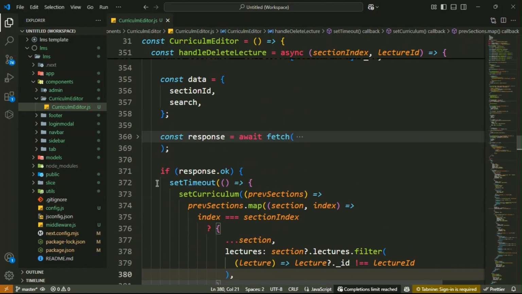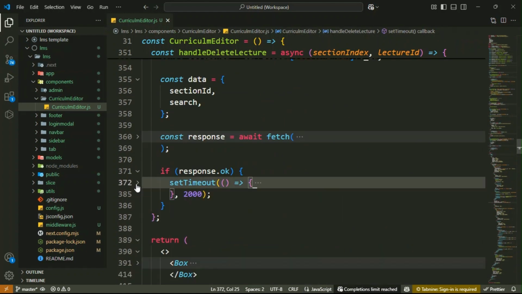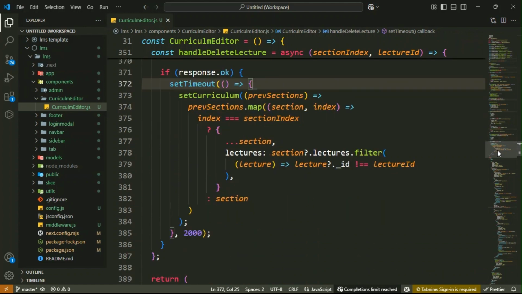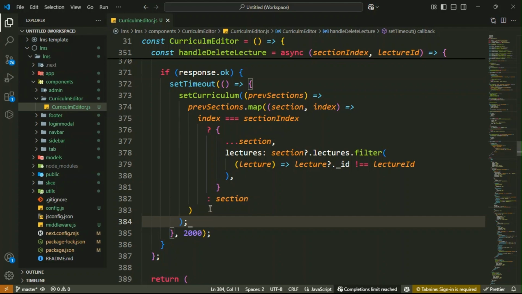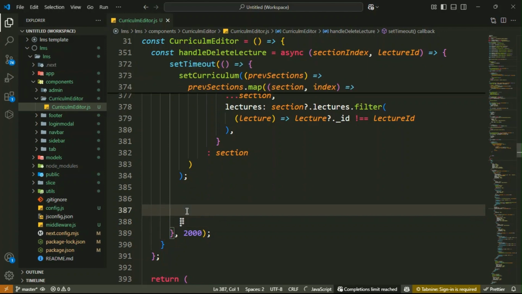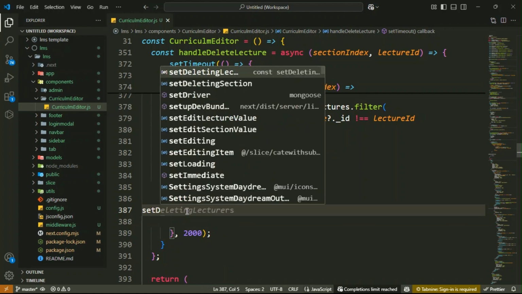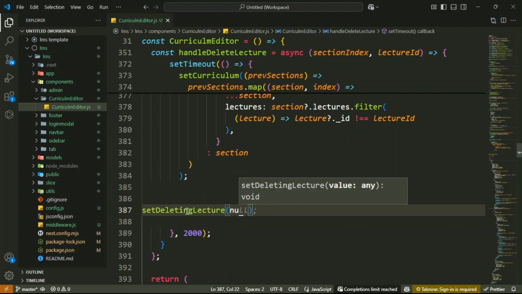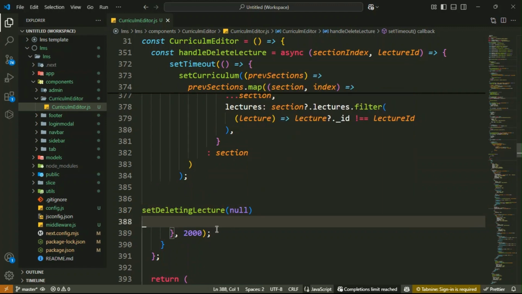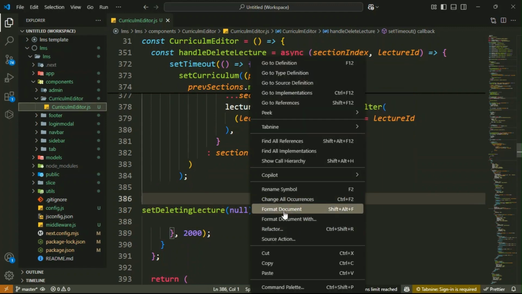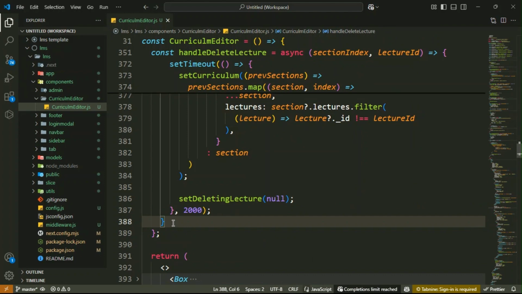This is your if condition. This is your sections. After that, we have to reset the deleting lecture state after removal. That is setDeletingLecture, and inside it we set it back to null.